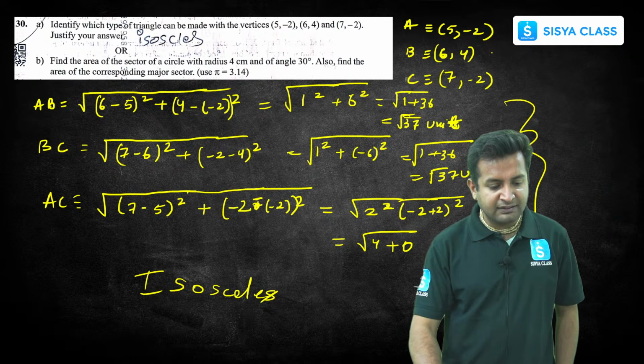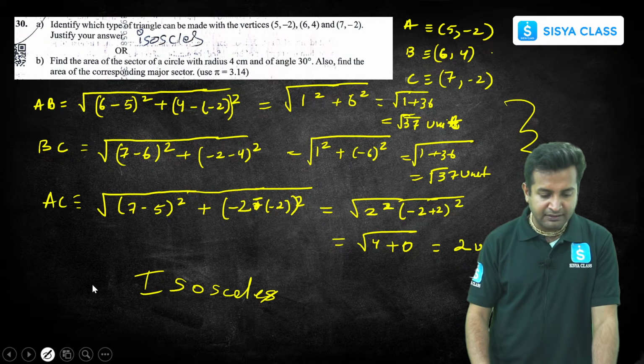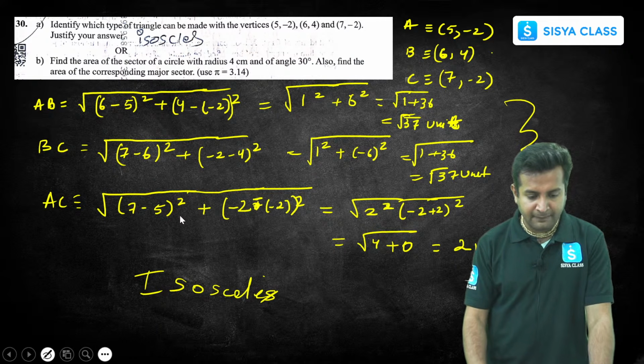Okay, let's go to 30B. So 30B, what it is saying, let me just insert one slide. 1 second. So 30B is asking us to find the area of the sector, right? So what they have given, we have to find the area of the sector. So area of the sector is very simple. What is the formula?